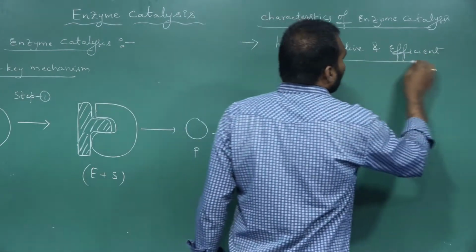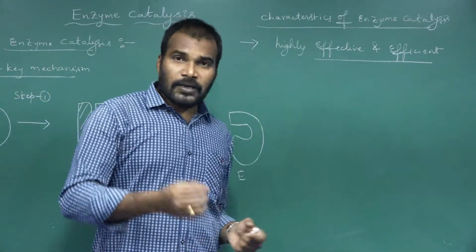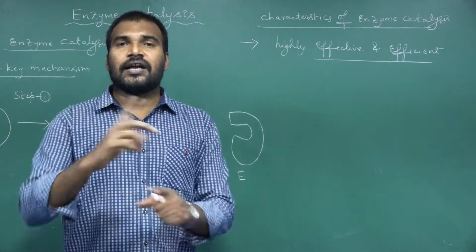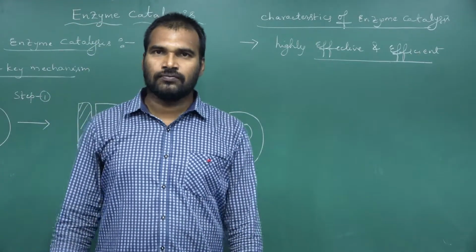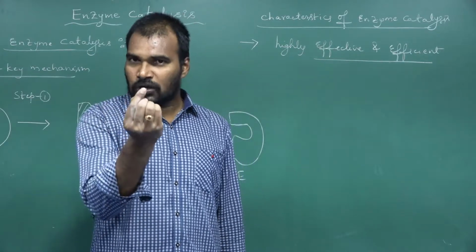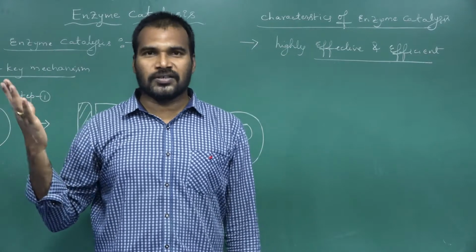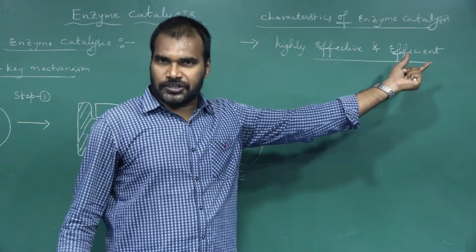So what is the meaning of effective and efficient? See, by using a single molecule of enzyme, we can convert a million molecules of substrate within a fraction of a second. One single molecule of enzyme converts a million molecules of substrates into products. So it is highly effective and efficient.